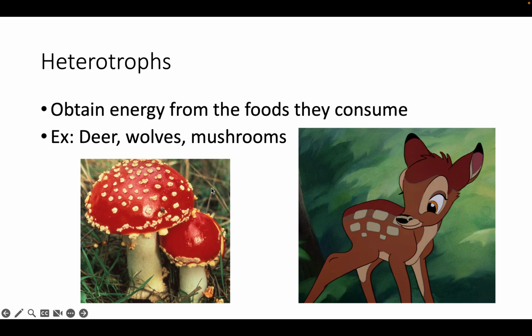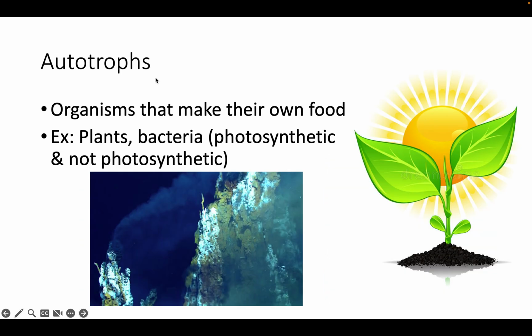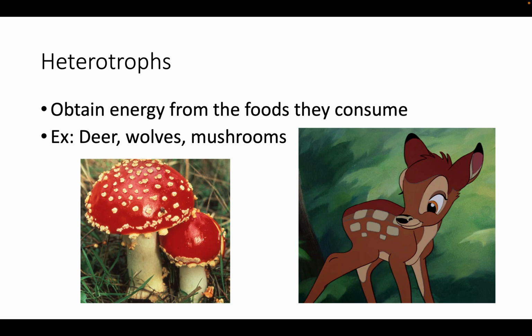A worm is eating particulates in the soil, and it's breaking that stuff down for energy. It is using a different source of energy. Hetero means different, so it's using a different source for energy. That's how I remember it. So autotrophs automatically make their own food, and heterotrophs have to get their food from somebody else or from something else.